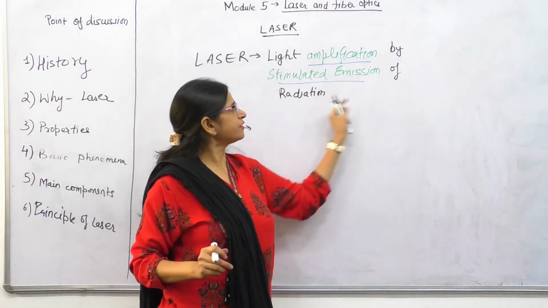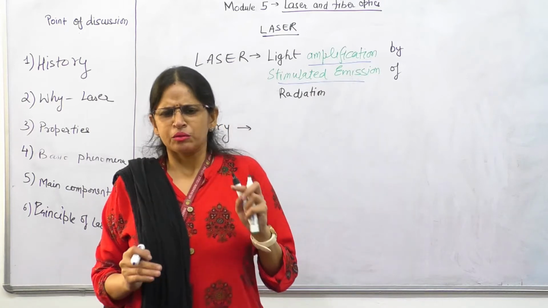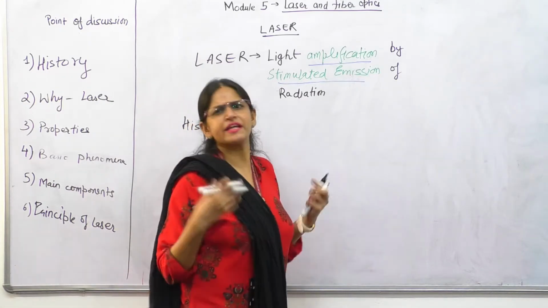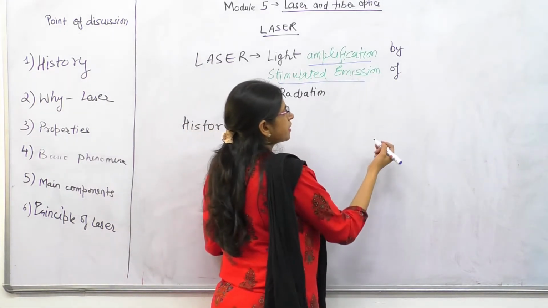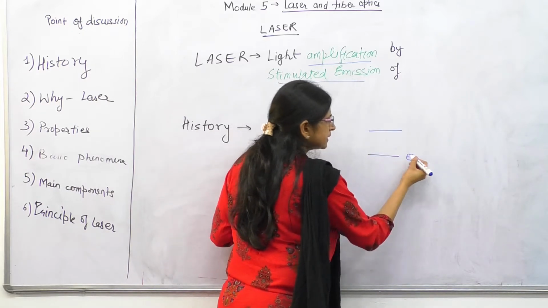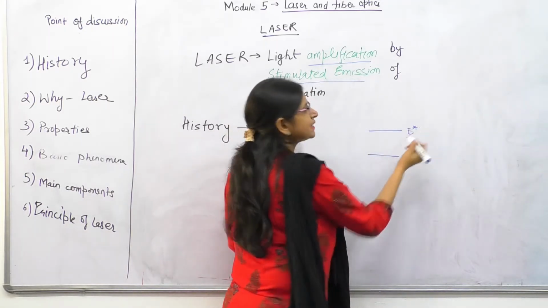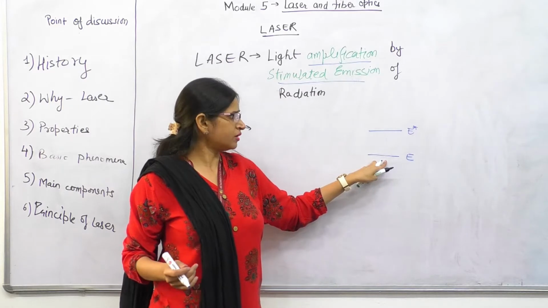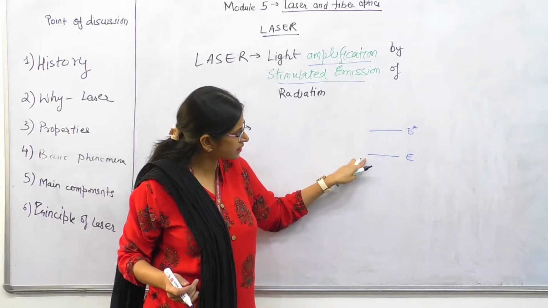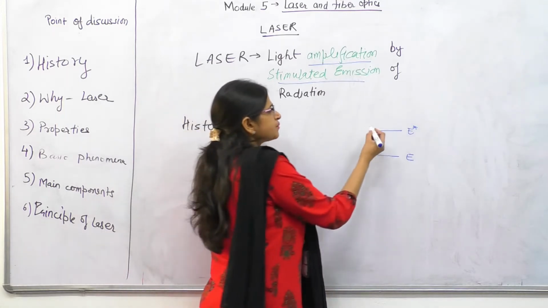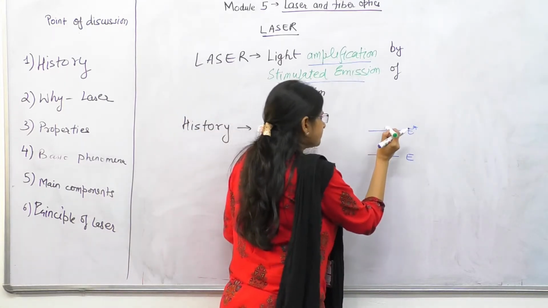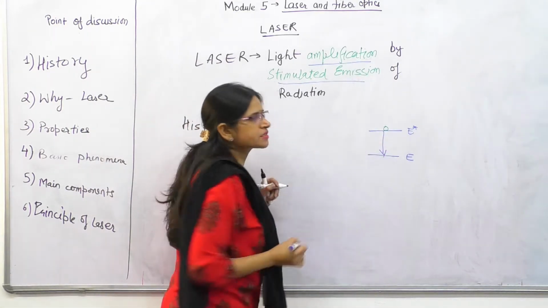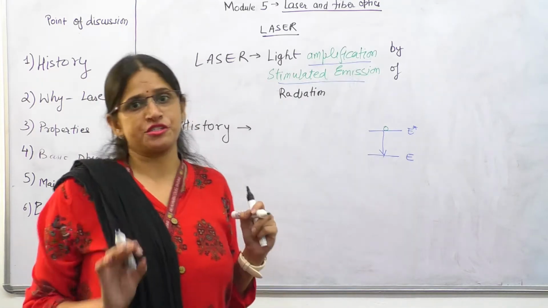In this, there is a very important word, that is stimulated emission. For the beginning, I'll just tell you. Suppose there are two energy levels. We know in any compound, any chemical, there are always energy levels. Suppose there are two energy levels, E and E star. E star is the excited energy level, and E is your lower energy level. So this is the higher energy level and this is the lower energy level. If the atom is present in the higher energy level, it transits to the lower energy level.